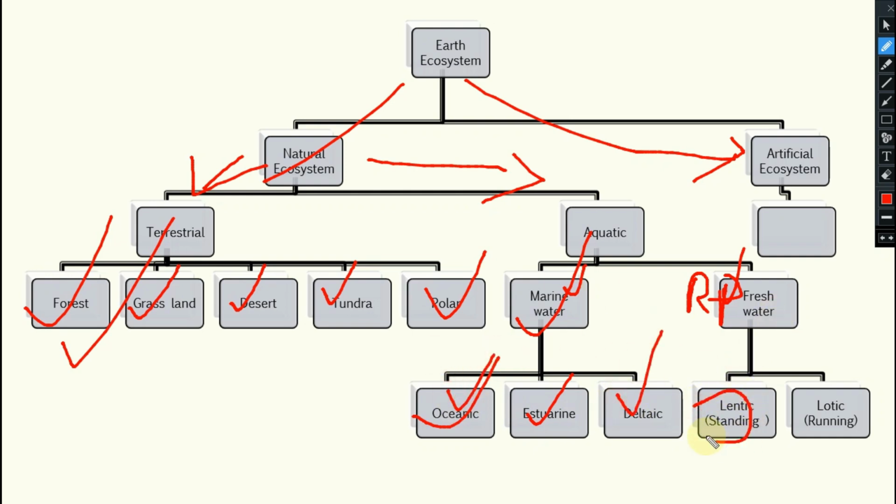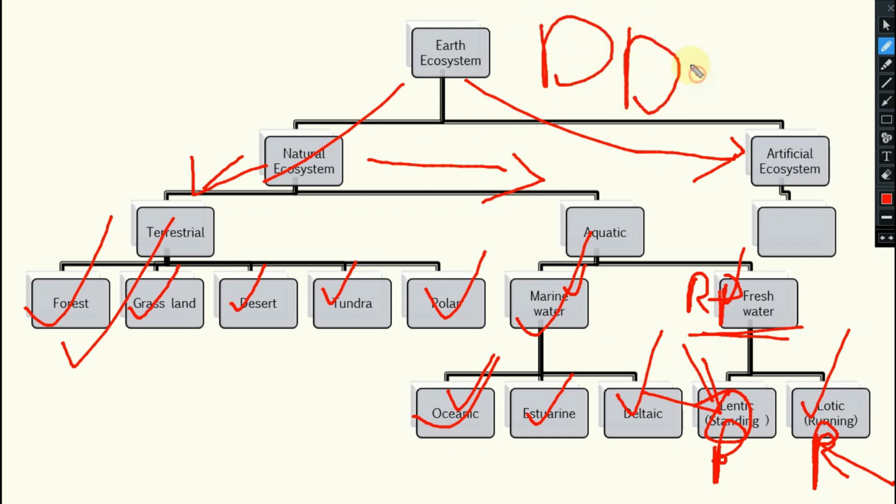Freshwater: one is standing water like the pond ecosystem, another one is lotic water, that is the river ecosystem. So freshwater is divided into two types, pond ecosystem and river. The standing one is known as lentic and the running one is known as lotic. Mosquitoes prefer standing water, and if you see dragonfly, damselfly, stonefly, their naiads, the larval stages, they prefer the lotic, running water ecosystem.